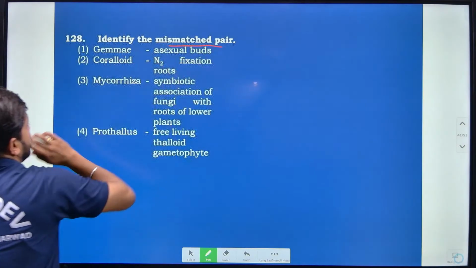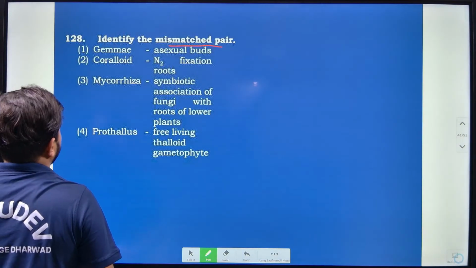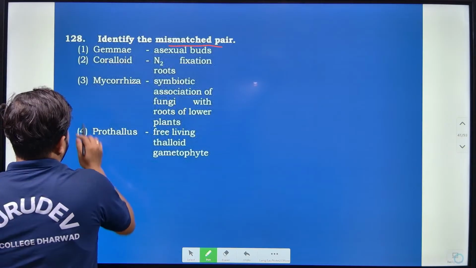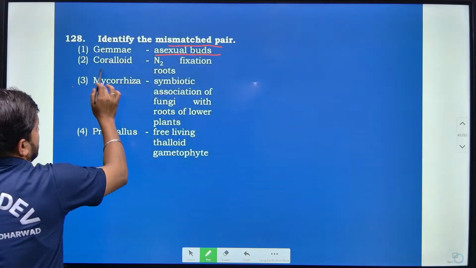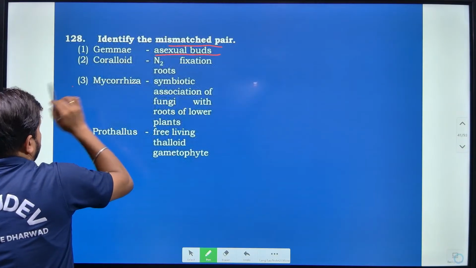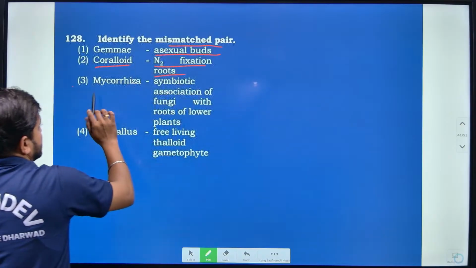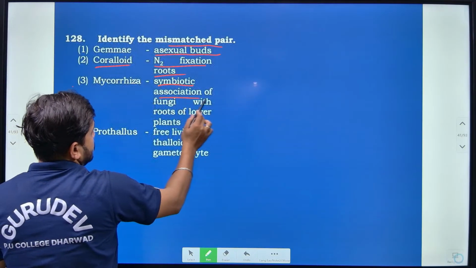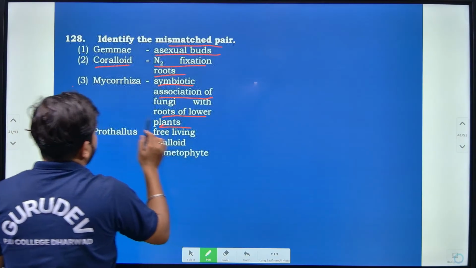Then identify the mismatched pair. Gemma is known to be asexual, but coralloid roots are related with nitrogen fixation. Yes. Mycorrhiza is a symbiotic association of fungi with roots of lower plants?